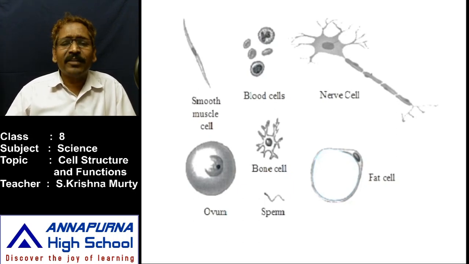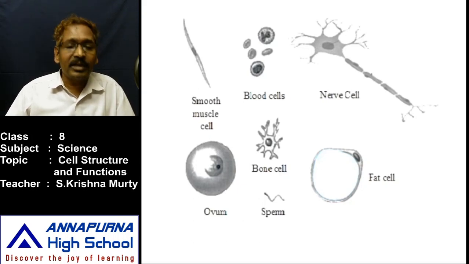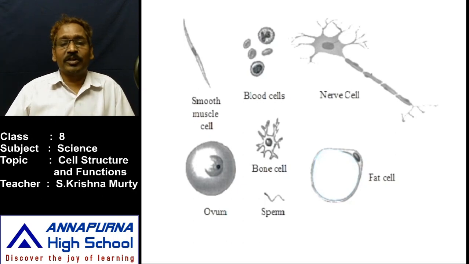What are the different kinds of neurons? I told you in the earlier class that three kinds of neurons are there. What are they? One is the motor neuron, another is the interneuron, and another is the sensory neuron. What are the three kinds of neurons? Motor neuron, sensory neuron, and interneuron.